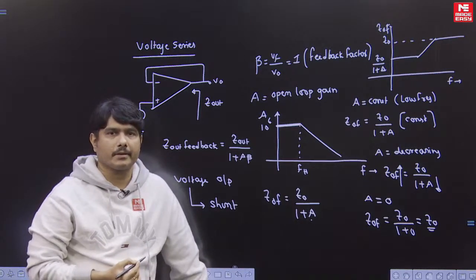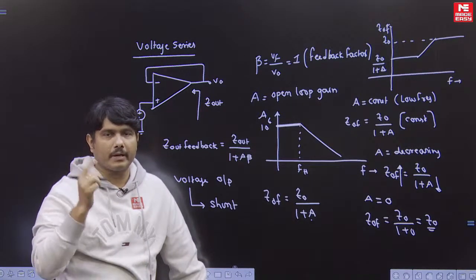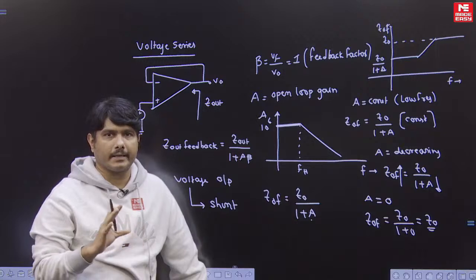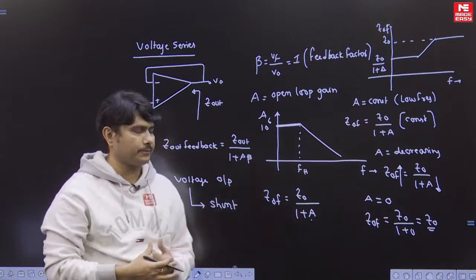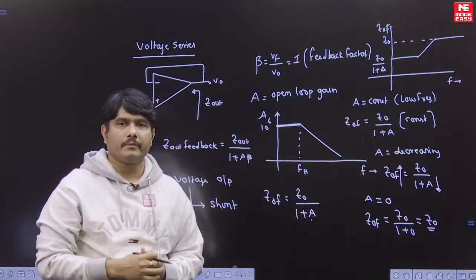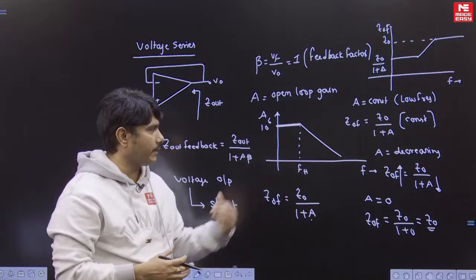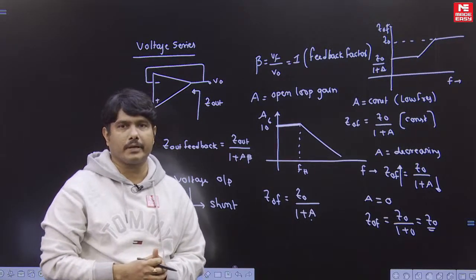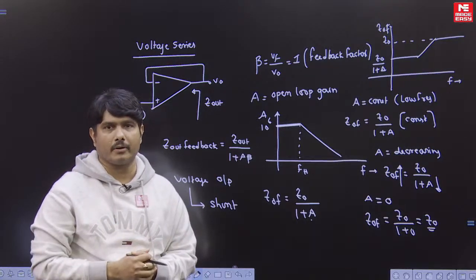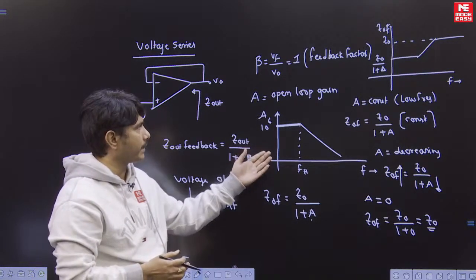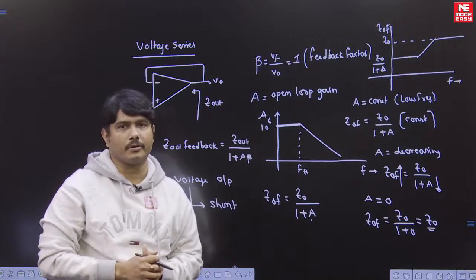This is a very interesting question. If you get the voltage series technique, and if you know Z0F equals Z0 by 1 plus A beta, we can do it like this. Otherwise you can do it another way: take the low pass system transfer function with respect to frequency. It will take more time to calculate all these things. Just by the gain technique, if you can solve it, it will take less time.